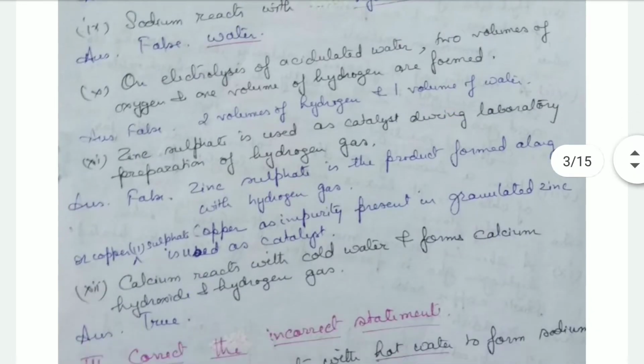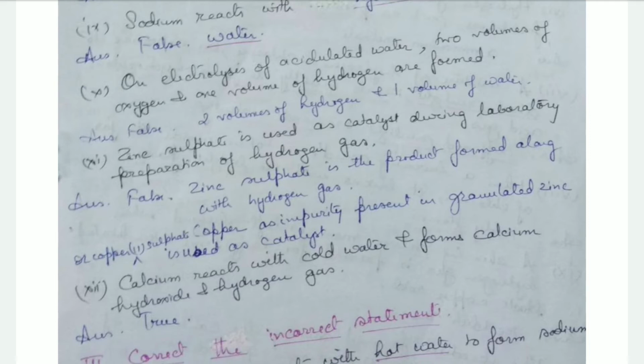On electrolysis of acidulated water, 2 volumes of oxygen and 1 volume of hydrogen are formed. It's false. 2 volumes of hydrogen and 1 volume of oxygen. Then zinc sulfate is used as a catalyst during laboratory preparation of hydrogen gas. That's false. Zinc sulfate is not used as a catalyst, but it's the product which is formed along with hydrogen gas.